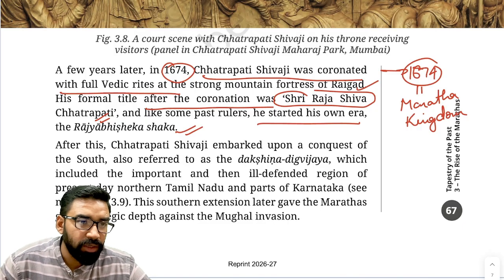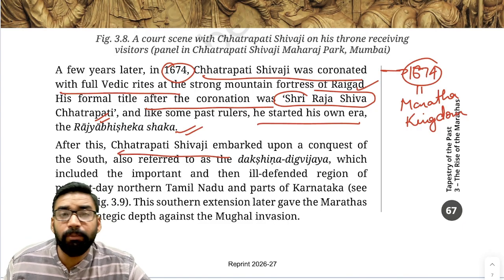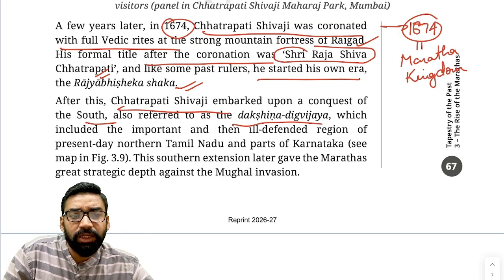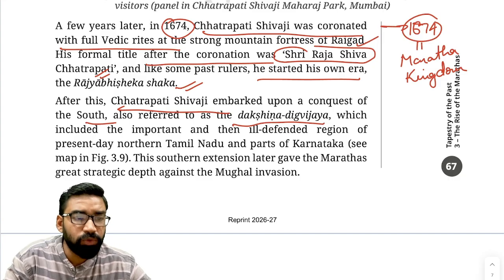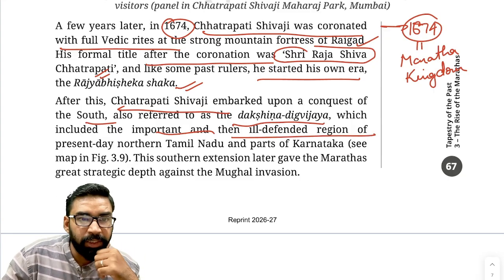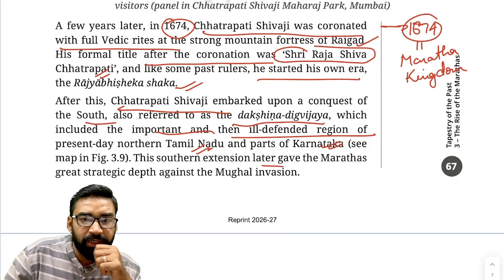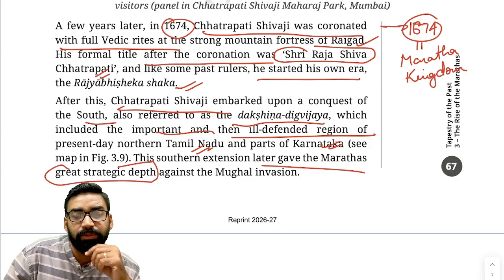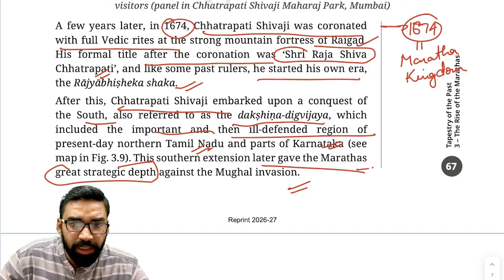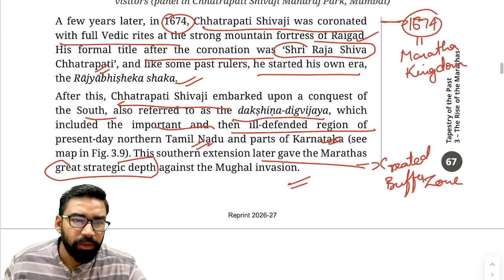Fine? Okay. Now after this, Chhatrapati Shivaji embarked upon the conquest of the South. That is why Chhatrapati Shivaji is also called Dakshina Digvijay, that means King of the South also. Clear? It included the important and ill-defended region in northern Tamil Nadu and parts of Karnataka also. Fine. And this southern extension later gave Marathas great strategic depth against the Mughal invasion. Clear? Why? Because it created a buffer zone. Fine. Okay.